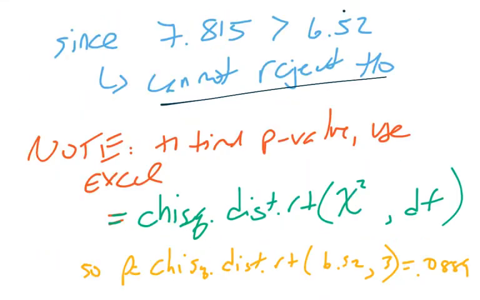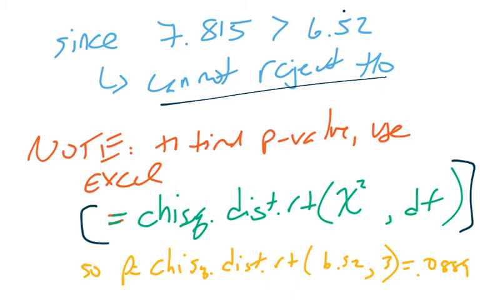If you want to confirm this another way, instead of using a critical value, you can also find a p-value, but it requires Excel. And to do that, we need to use this formula here. It's going to equal CHISQ, so chi-square, dot DIST for a distribution, dot RT. It's always going to be a right-tailed distribution.